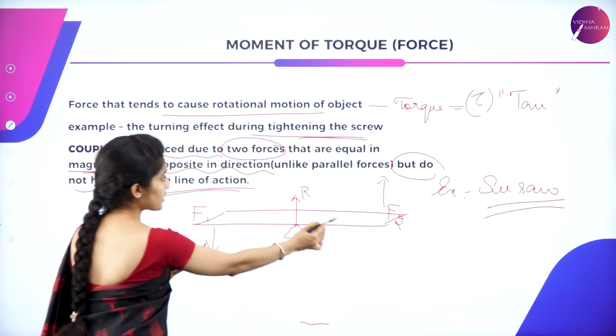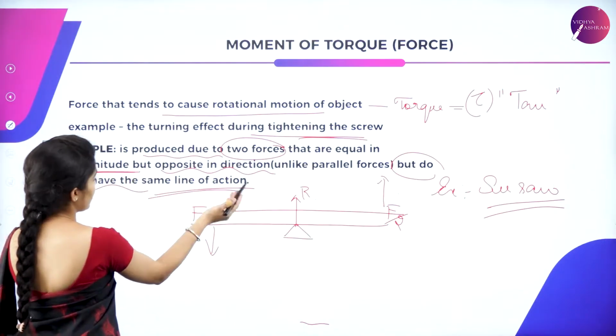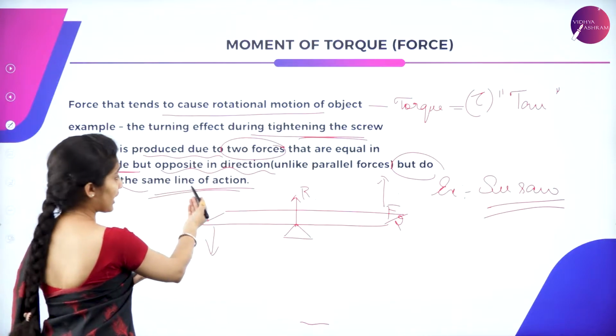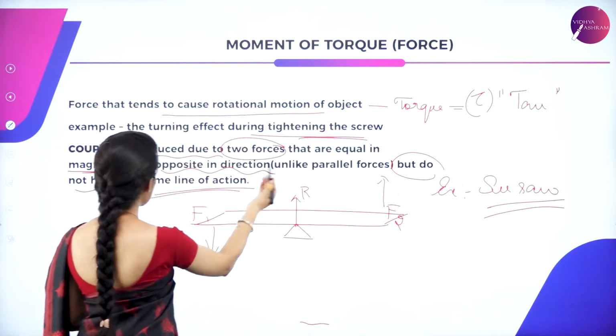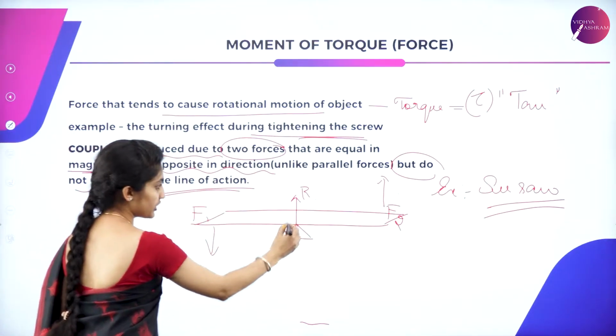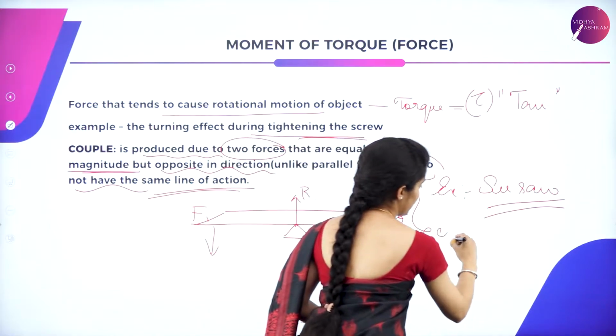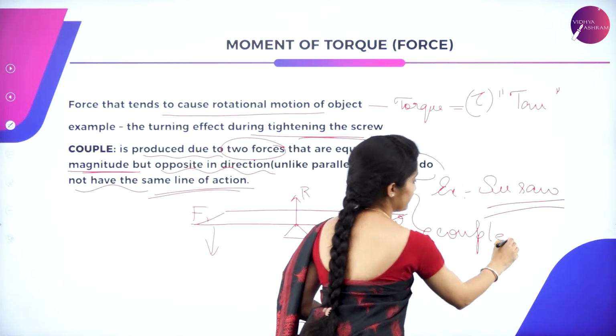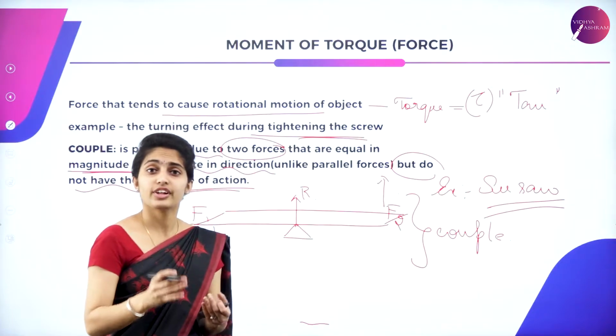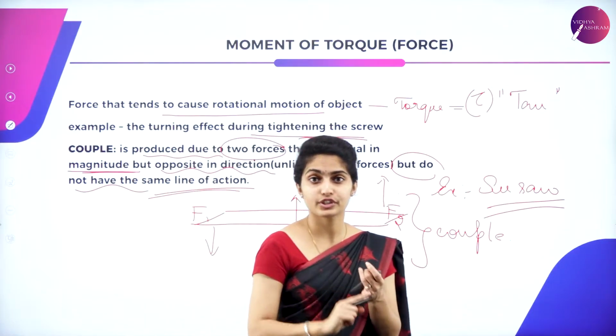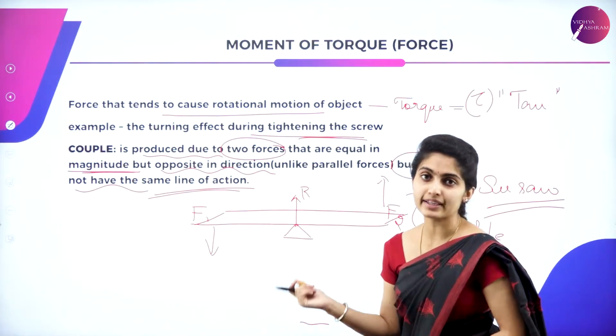So the same process is happening over here, that is, the forces are equal in magnitude but opposite in direction. So this is what it is. This is said to be a couple. Okay, so now I hope you're clear with the torque as well as the couple by this slide.